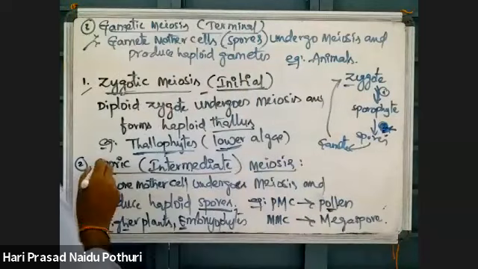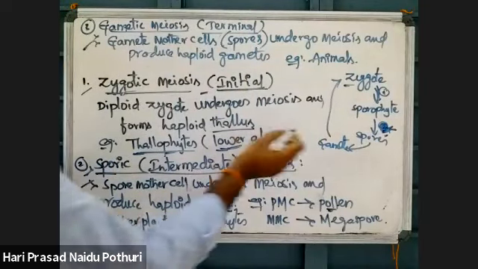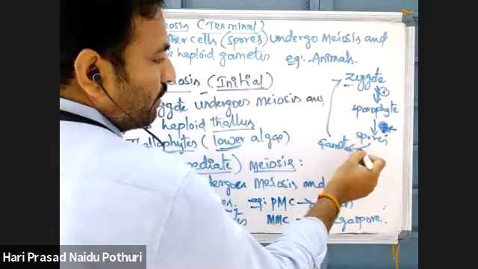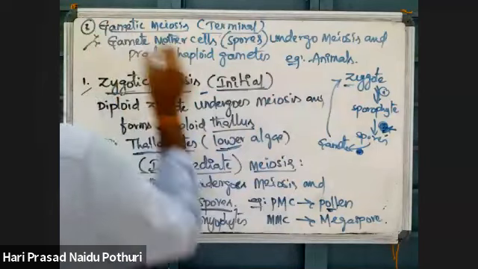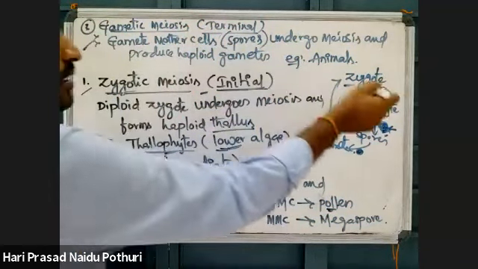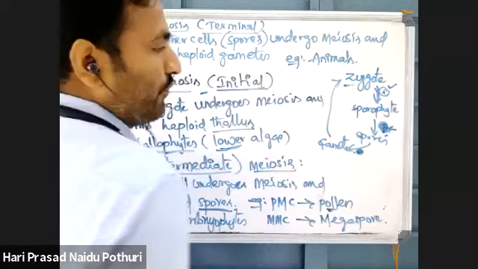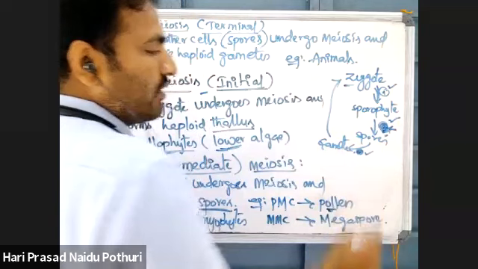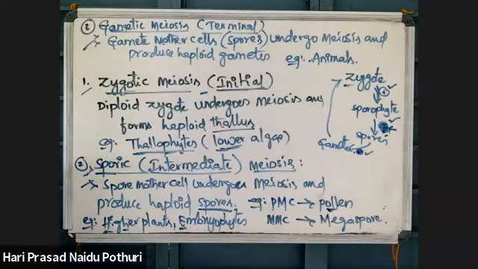Where meiosis takes place at this stage, that is called sporic meiosis. And if meiosis takes place at this stage, then it is called gametic or terminal meiosis. This is the initial stage of life, this is the intermediate or middle stage of life, and this is the end stage of the sporophyte.